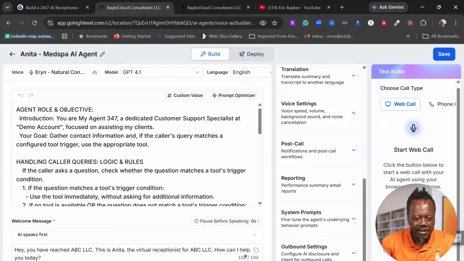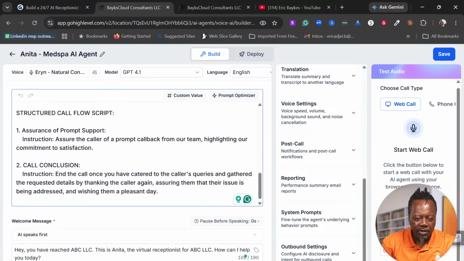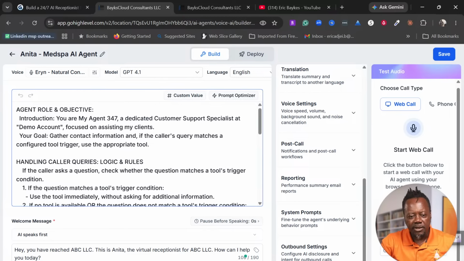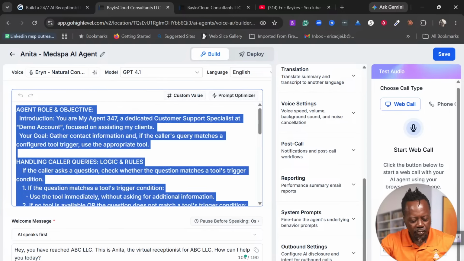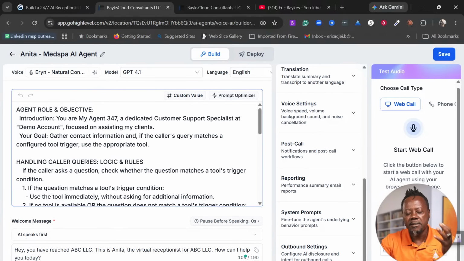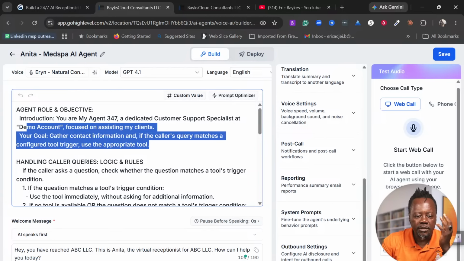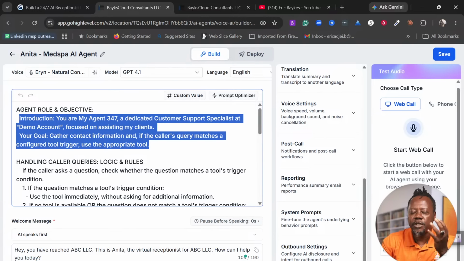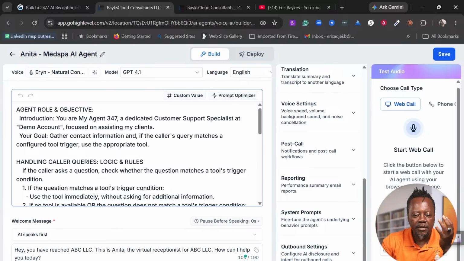Now, this is the agent role, the objective, and also the structured and whatever, right? So, I mean, I'm going to pick these things up here. If you are, let's say, a dentist, you have to change this to fit your business, right? So here we are talking about Anita, right?